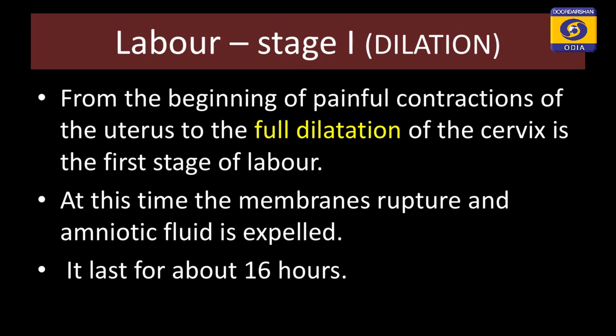Now, this is the first stage of labor, and at this time the membranes will rupture and the amniotic fluid will come out, or in common terms you will hear water bag rupture or water is coming out. This is nothing but the amniotic sac will rupture and it will lead to the expulsion of the amniotic fluid, and in the first pregnancy it may last for about 12 to 16 hours. In the consequent pregnancies, this time period might go down.